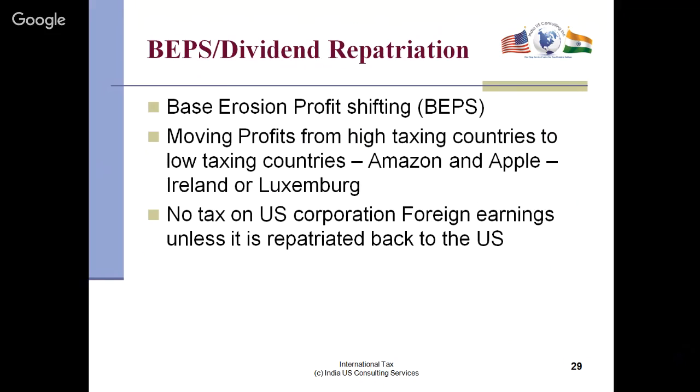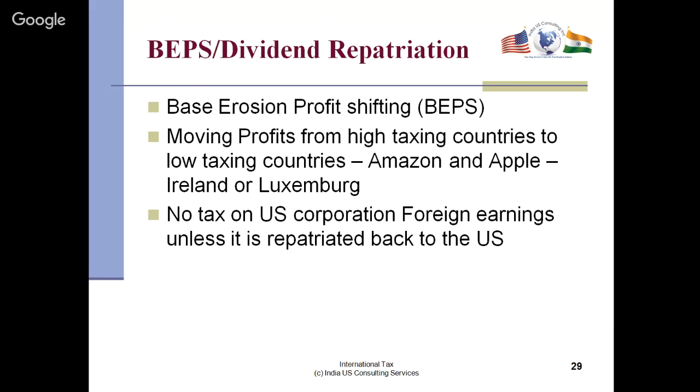Next one is on slide 29. It's called BEPS, or dividend repatriation, base erosion, profit shifting. This is more complex. So moving profits, what Apple does and a lot of companies, they move profits from high taxing countries to low taxing countries. So Apple moves the profits from the US to Europe. Luxembourg is less tax, 4%, whereas US is 35%. And the second point is there's no tax on foreign earnings.